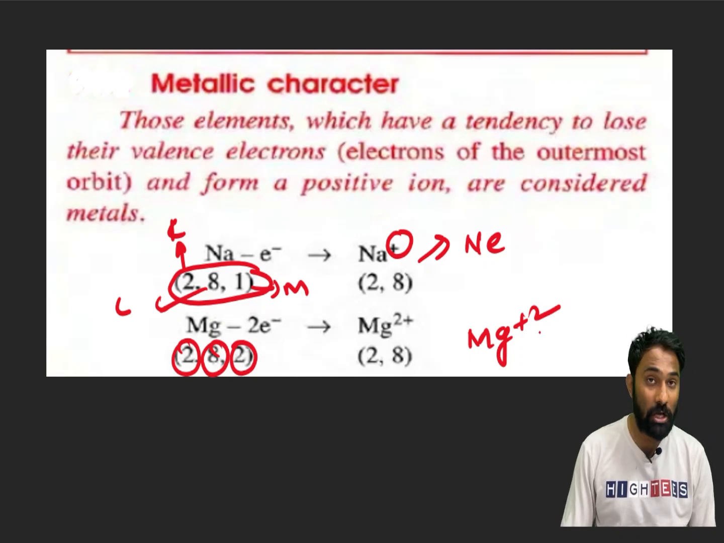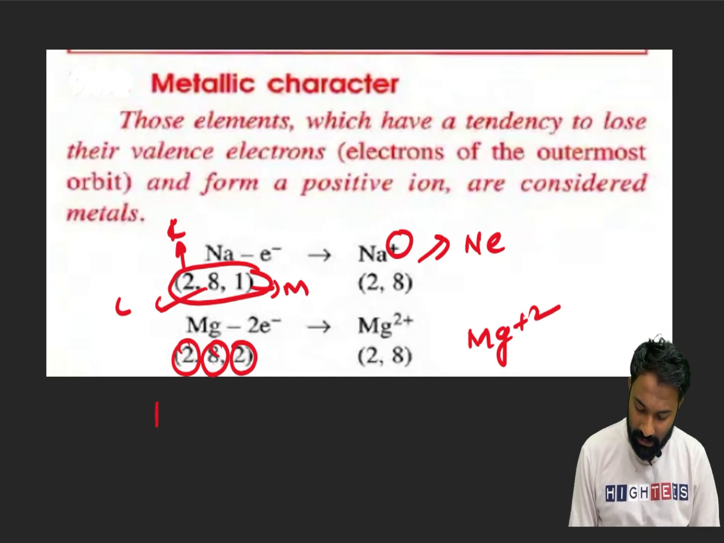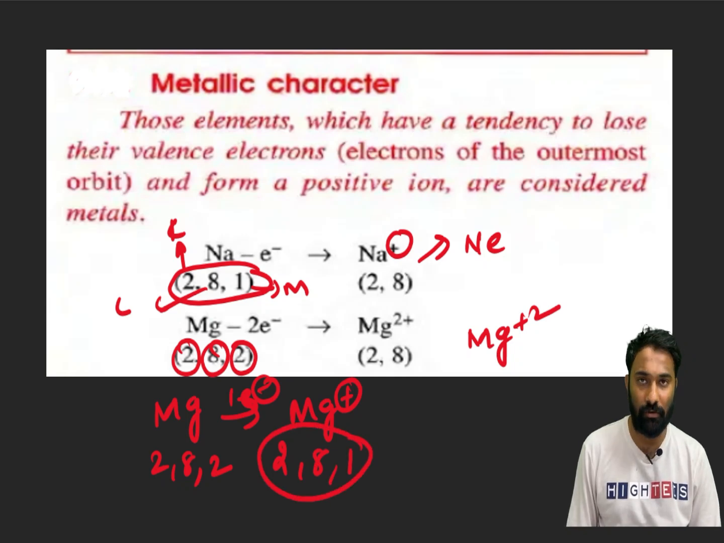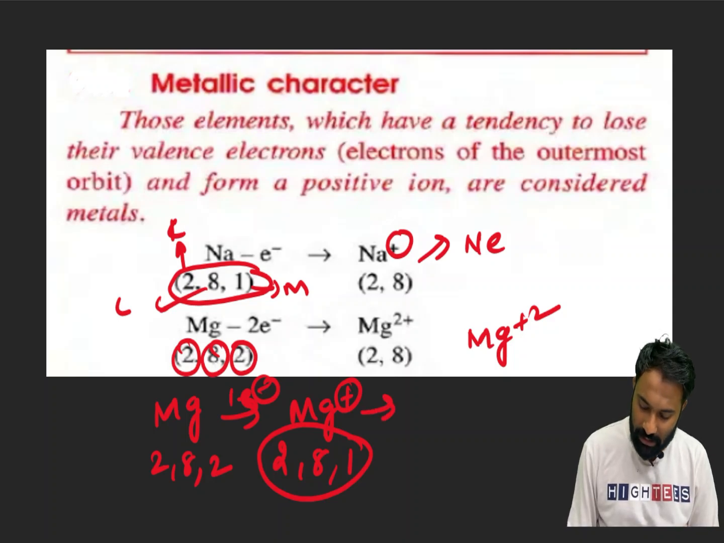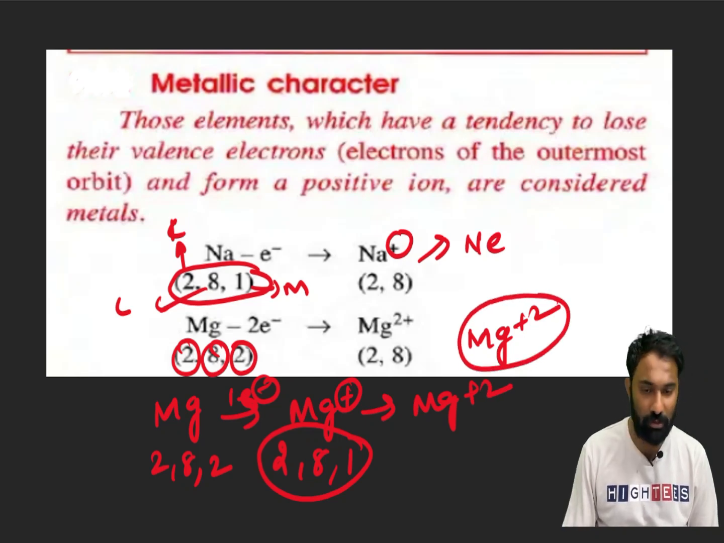If it has lost one electron, it will not reach the noble gas electronic configuration. Why? Magnesium, if you cross check, is 2, 8, 2. Here, let's suppose it has lost one electron. It will reach the Na place. What will it be there? 2, 8, 1. This is sodium's electronic configuration. I said every element wants to get the noble gas or octet electronic configuration. So magnesium should readily lose 2 electrons. If it readily loses 2 electrons, it will reach the noble gas electronic configuration.